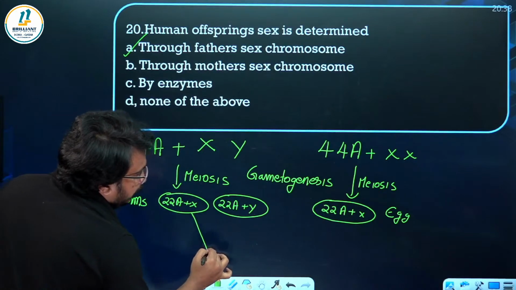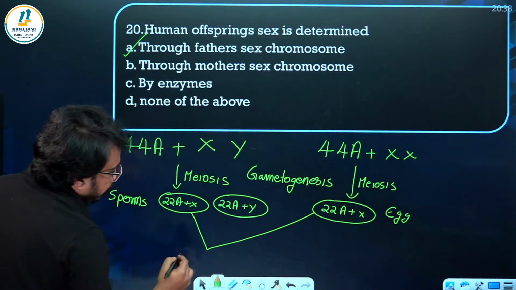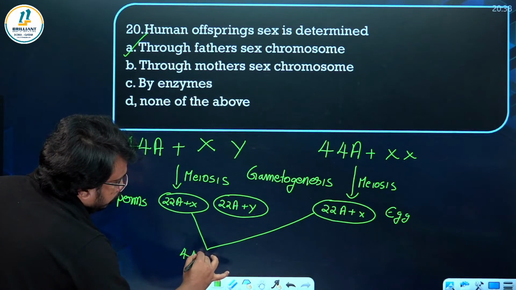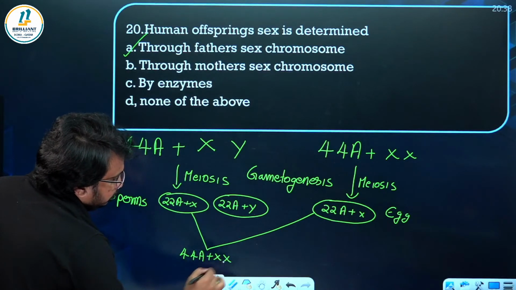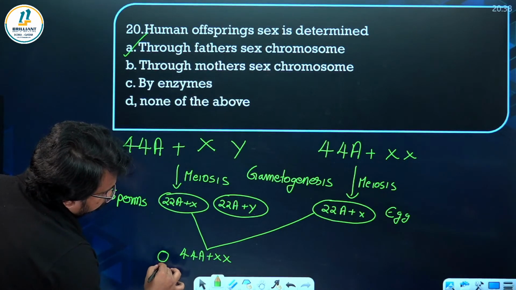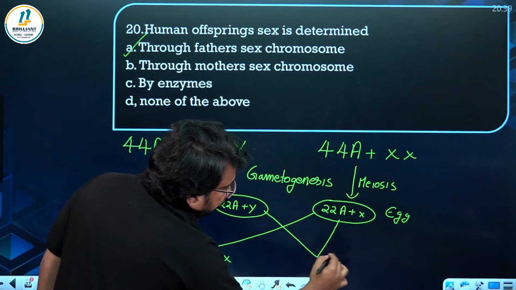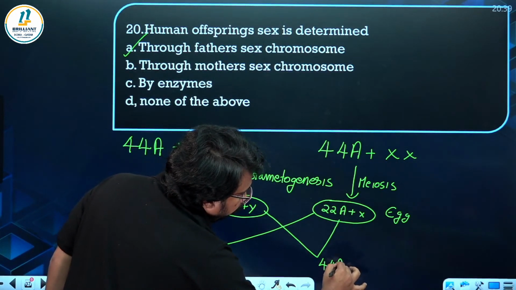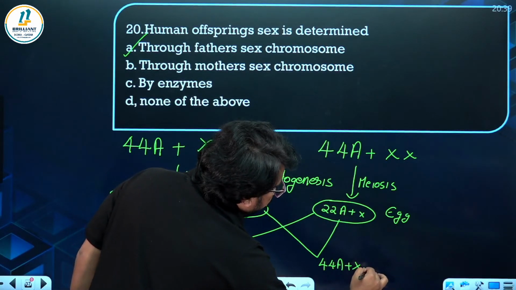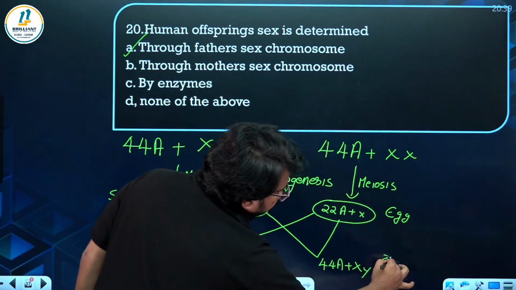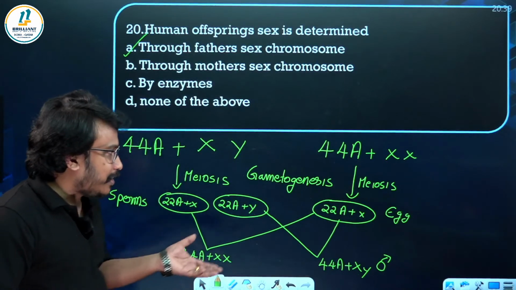And if the X sperm is fertilizing this egg, it will result in 44 autosomes plus XX, that is female. Whereas if the Y sperm is fertilizing the egg, it will result in 44 autosomes plus XY, that will represent males. So this is the sex determination.